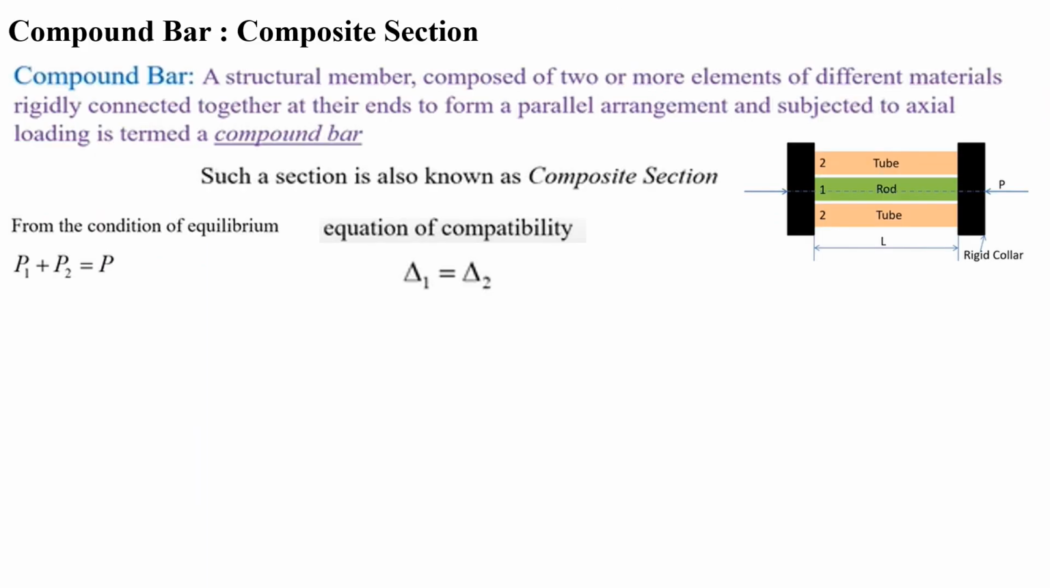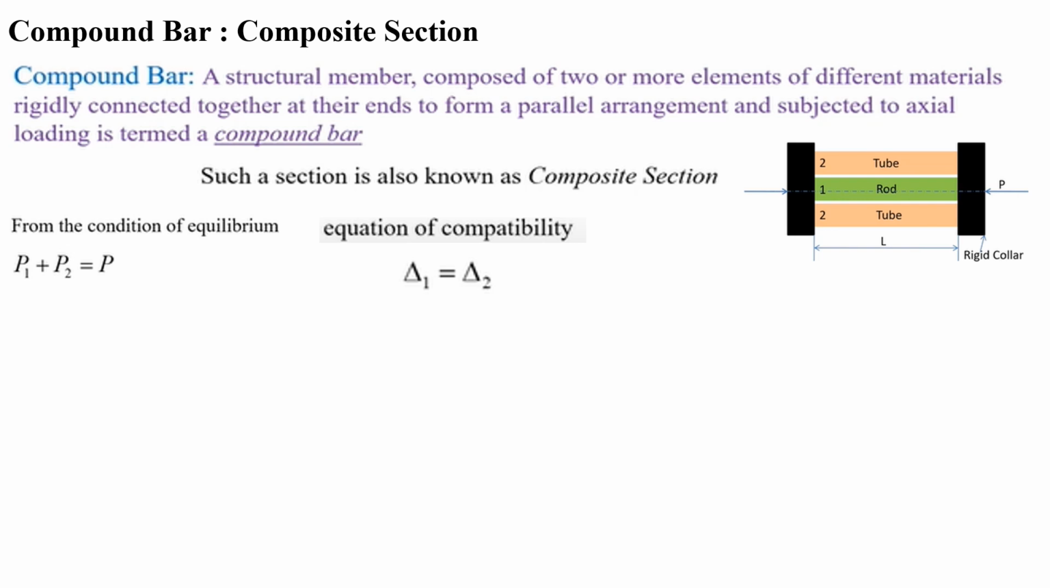Similarly, you have to look at how to solve composite section problems. A compound bar is a structural member composed of two or more elements of different materials rigidly connected together at their ends to form a parallel arrangement and subjected to axial loading, termed as a compound bar. Such a section is also known as a composite section.